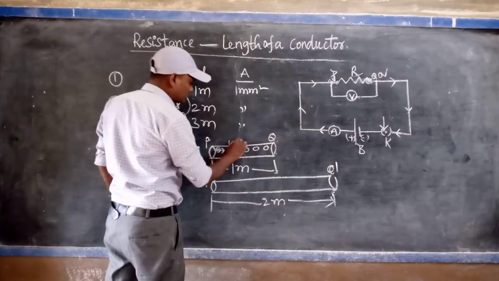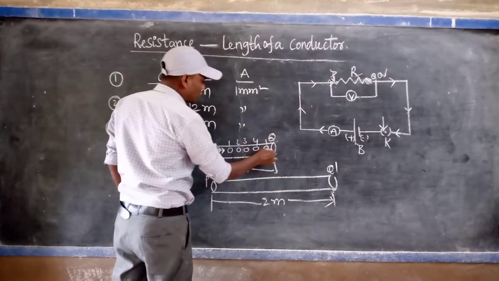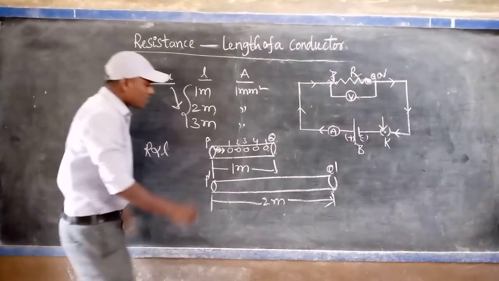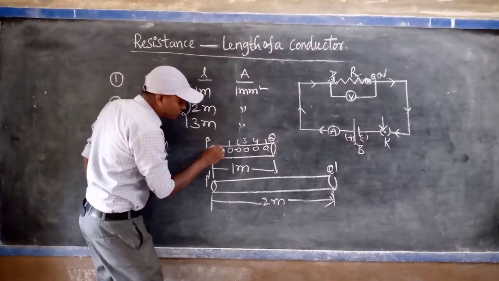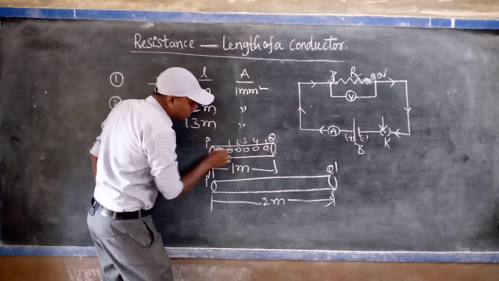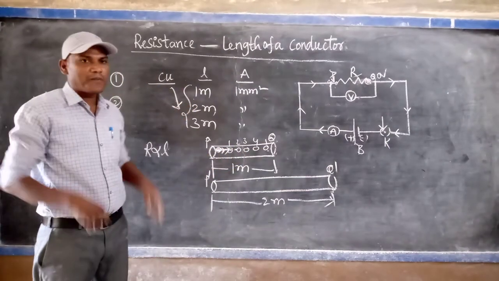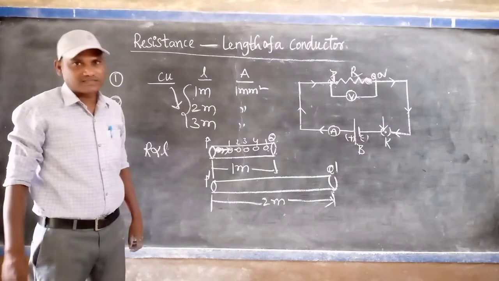So 1, 2, 3, 4, 5. Totally 5 ions or atoms are present. Just consider that. Now this electron will start from here. It will go, and during its motion, it will collide with this ion or atom. Then what will happen? It loses energy.